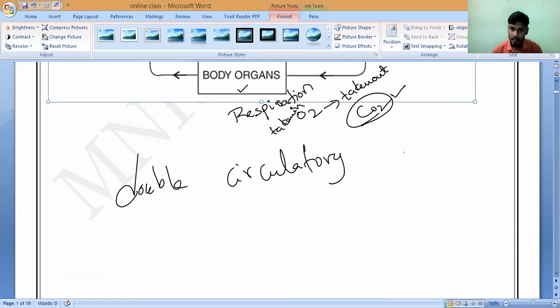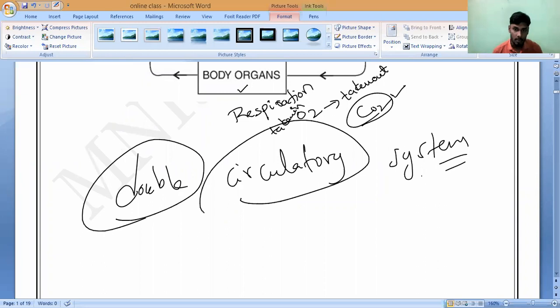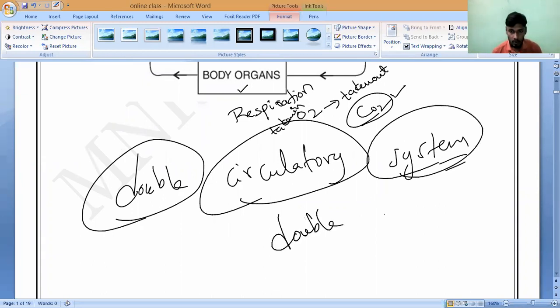Double circulatory system. So till here we have studied, we have discussed in the last class. Is there any doubt? Anybody please ask. And call to absentees, all of you. Jesse is there, not there. So many is there. You just make a call for them. Good morning, all of you. So this is what we have studied. Do you understand why our heart is called as double circulatory system or double pump? All of you? Yes or no? So till here we have discussed in the last class. Is there any doubt? Ask me.